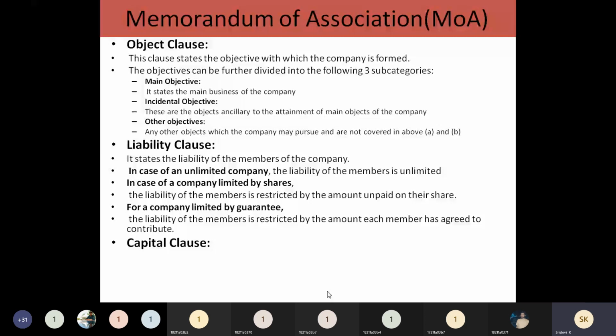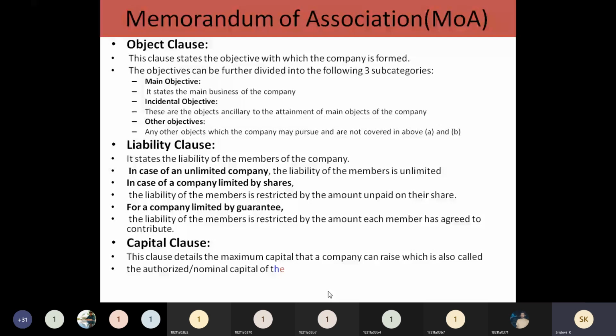And whatever is mentioned in the clause should be followed by the company. The next clause is the capital clause. The capital clause is related to the amount that needs to be invested in the company. What is the maximum capital the company is going to raise from the public, if it is a public limited company? If it is a private limited company, how much maximum capital they need to raise from the shareholders or the promoters should be mentioned here. Not minimum, maximum. Okay.